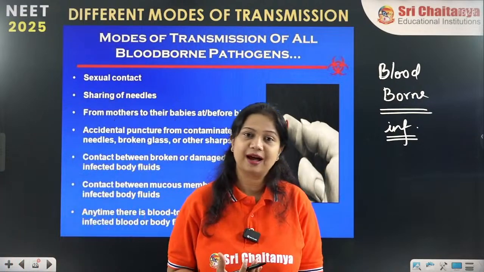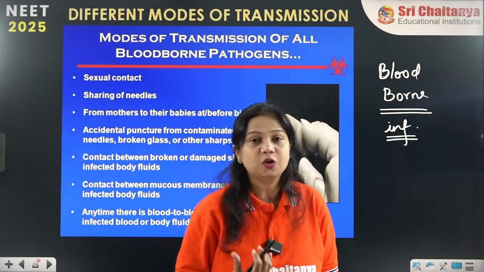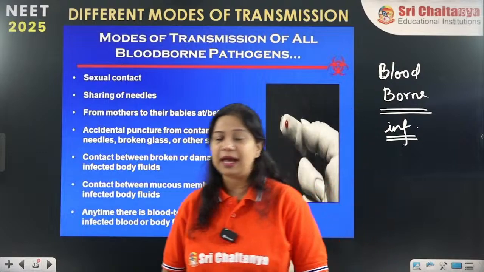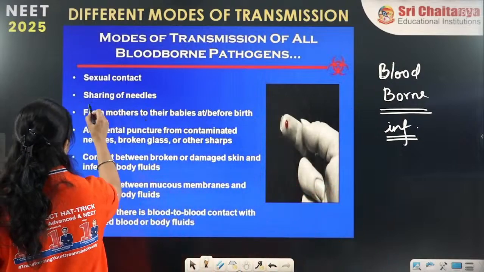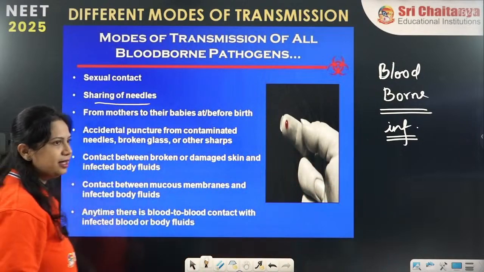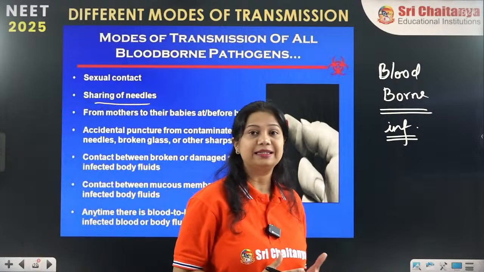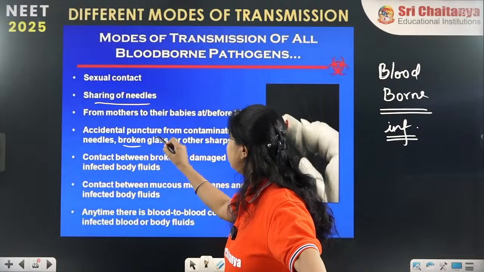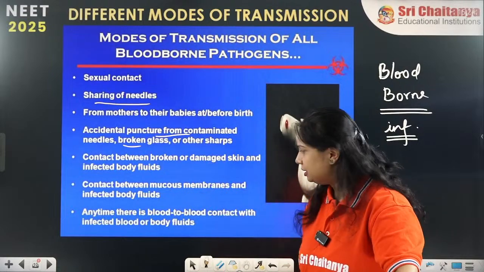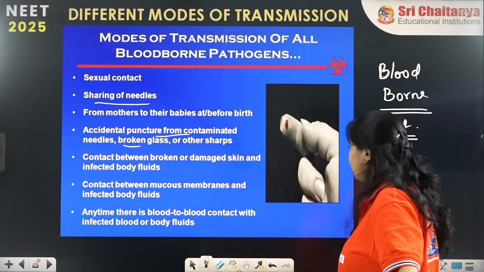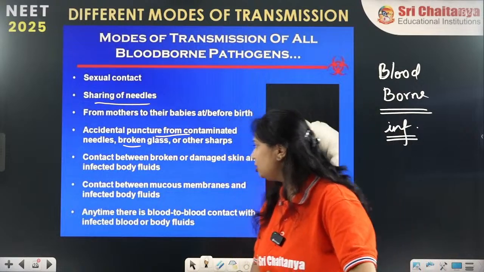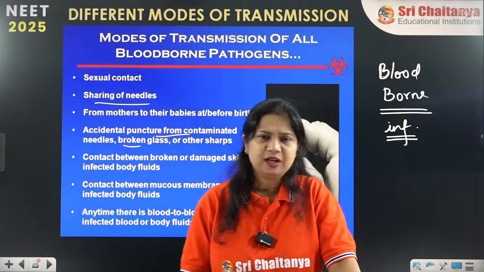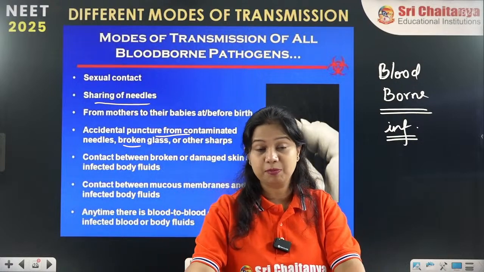Blood-borne pathogens are transmitting the infection through various blood and blood products. Now, what are these various blood and blood products? Through the sharing of needles, like the sharing of a common needle or syringes, accidental puncture from contaminated needles, broken or damaged skin, infected body fluids, broken mucous membrane, blood to blood contact. So these are the different methods of blood and blood products.